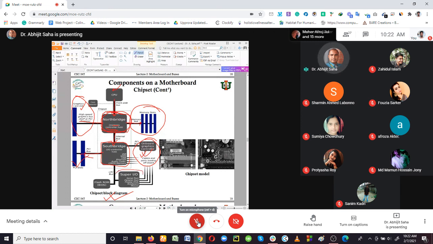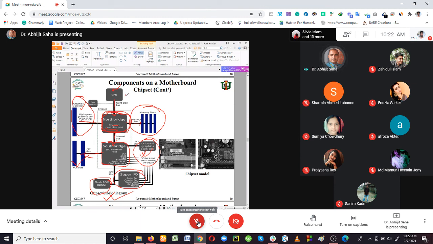And there are some chips available on the board. That is the Super IO, which covers the keyboard, mouse, serial port, parallel port, and so on. And you have a flash ROM or BIOS that is also connected to the south bridge. So this is what I mean. It is trying to tell you how the north bridge and south bridge make the connections between all of the components.